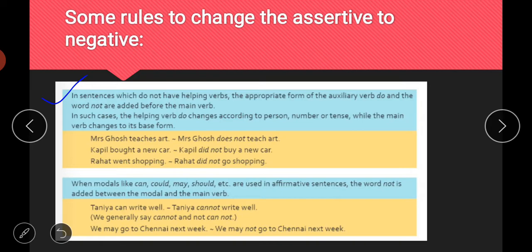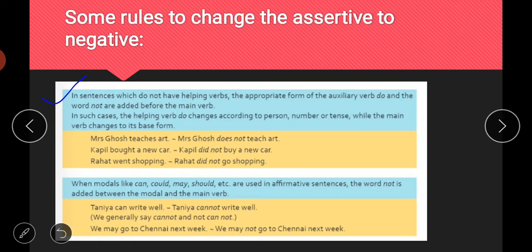So again, first, in sentences which do not have a helping verb, the appropriate form of the auxiliary verb do and the word not are added before the main verb. In such cases, the helping verb do changes according to person, number, or tense, while the main verb changes to its base form. So how will it work? Let us take an example, and then it will become clear to you. For example, if the sentence is Mrs. Ghosh teaches art, there is no helping verb in this sentence.